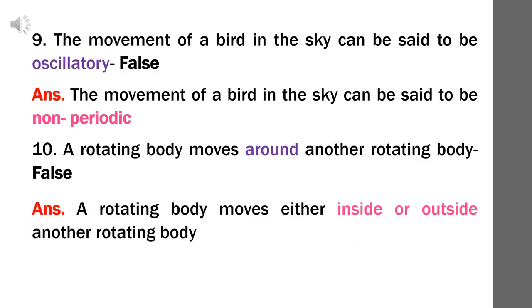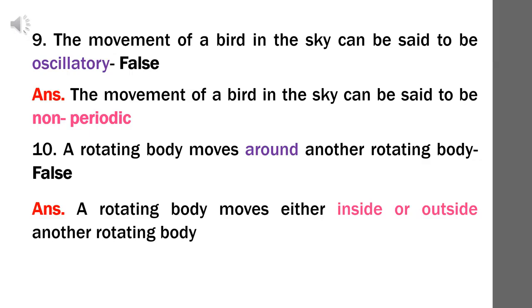Question number 9. The movement of a bird in the sky can be said to be oscillatory. Answer: false. The correct statement is the movement of a bird in the sky can be said to be non-periodic. The bird moves in the sky at irregular intervals of time.